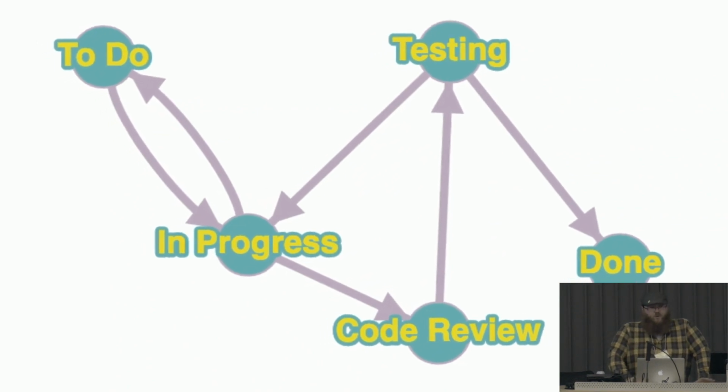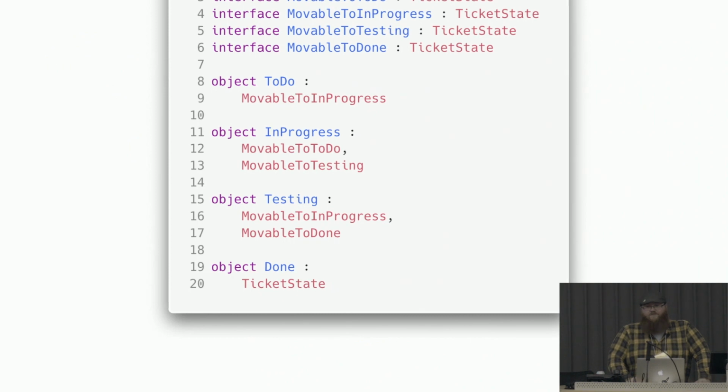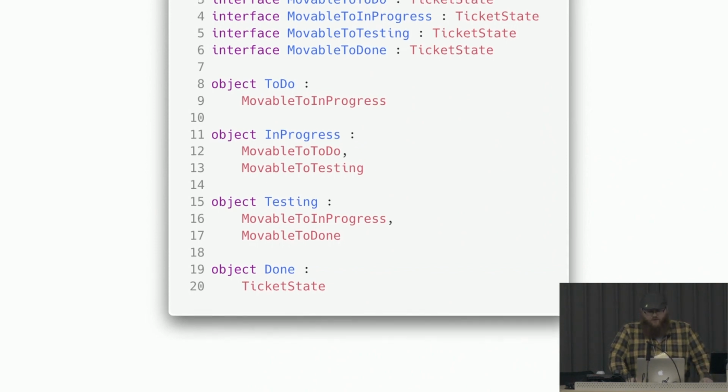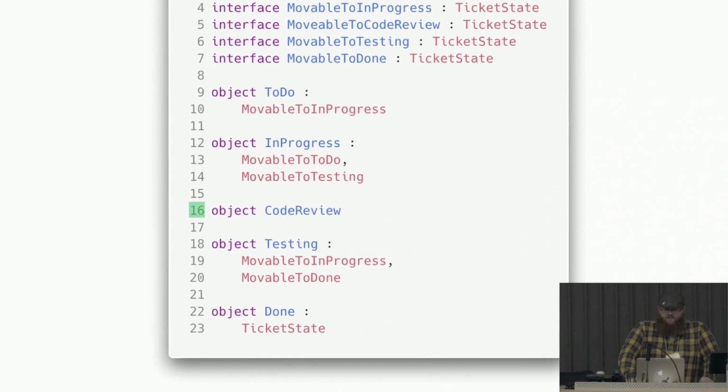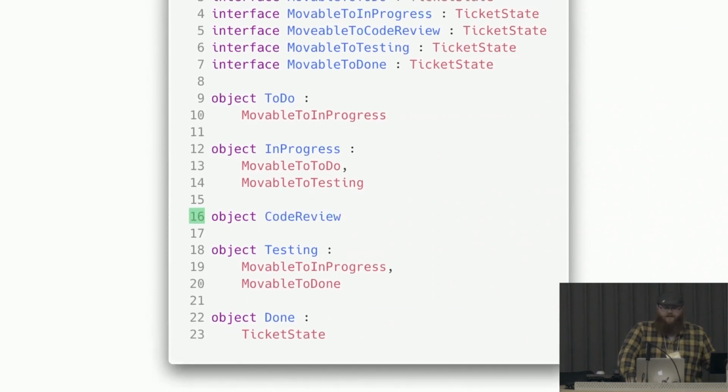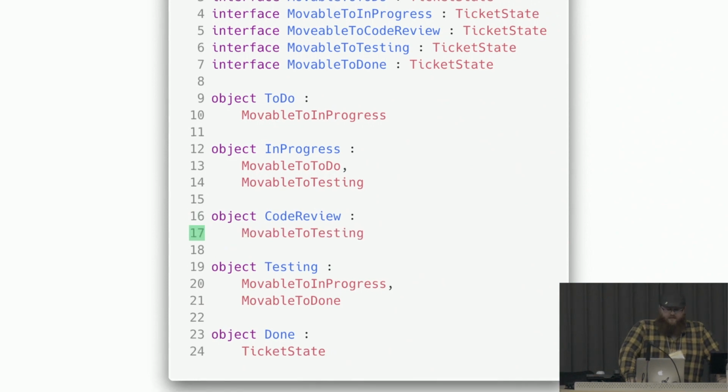So we're just going to do a quick little live coding refactor. We have our original implementation, and we want to do some new fun stuff with code review. So we'll add this. Now we have a movable to code review. Anything we want to implement this can. And we're going to need a code review state. What do we know about code review state is that it can move to testing. And how do you get to code review? Well, you can move in progress to code review.